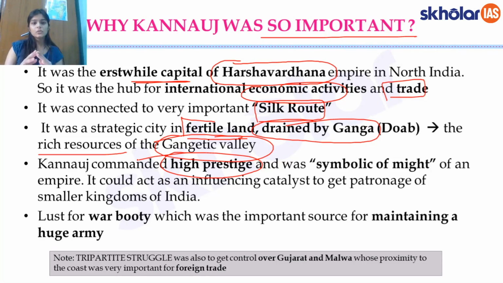So whoever controlled Kannauj was considered the sovereign in the North India region particularly. For instance, the kind of stature that King Harsha had during his times could be linked to it, because he was essentially ruling from Kannauj. So this was the fourth point, the prestige and the symbol of might associated with Kannauj.